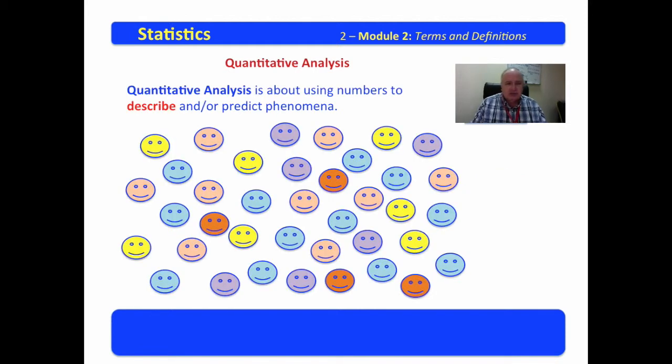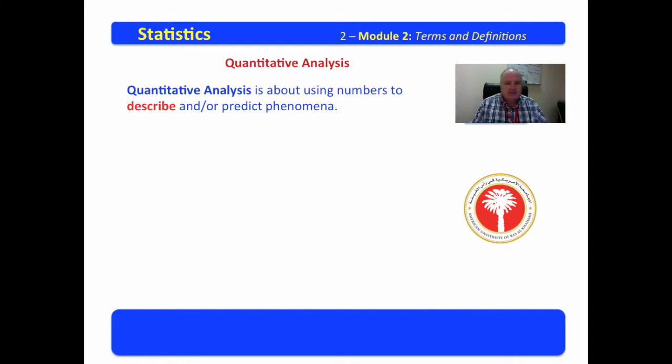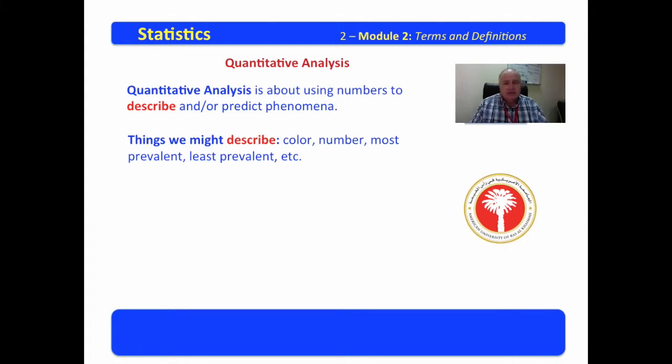Now, I want you to look just a minute at this population of little smiley faces. There are little smiley faces of different colors: purple, yellow, orange, dark orange, blue, different colors that might be of interest to us. This little population, we can describe some things about it. We might describe the color, the number, the most prevalent, the least prevalent data in the set. These descriptors are called descriptive statistics.